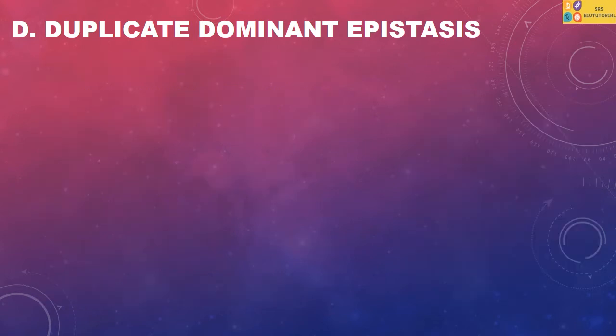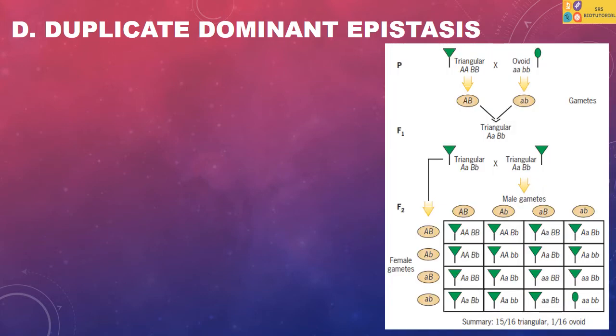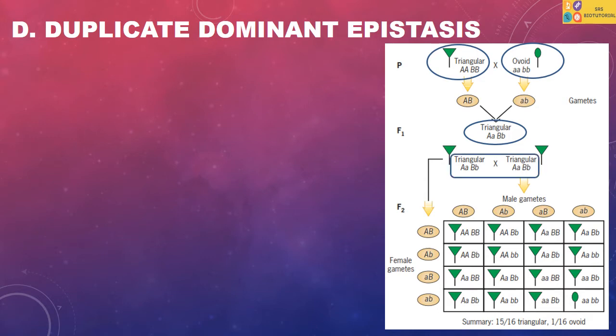To find out the phenotypic ratio of duplicate dominant epistasis, a cross was made between a double homozygous dominant triangular seed capsule plant and a double homozygous recessive ovoid seed capsule plant. They produce all triangular seed capsule plants in the F1 generation. Then an intercross between F1 plants produces F2 progeny in 15/16 triangular plants and 1/16 ovoid plants.